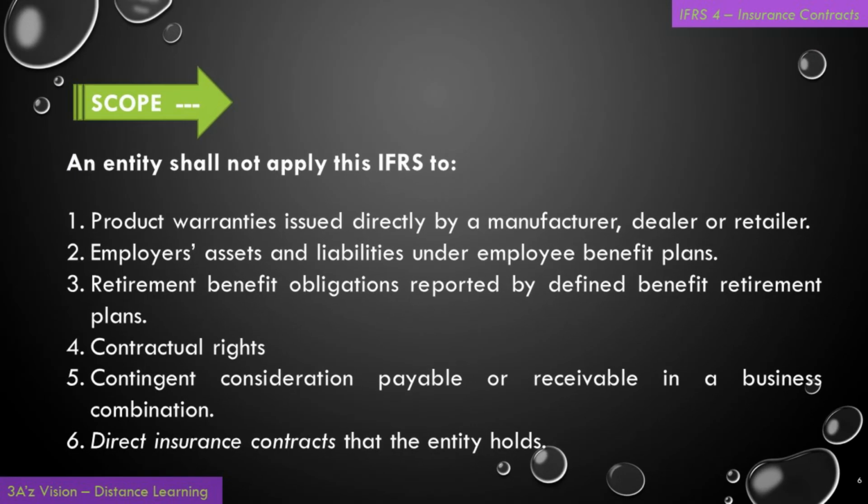An entity shall not apply this IFRS to: number 1, product warranties issued directly by a manufacturer, dealer, and retailer. Number 2, employers' assets and liabilities under employee benefit plans. Number 3, retirement benefit obligations reported by defined benefit retirement plans. Number 4, contractual rights. Number 5, contingent consideration payable or receivable in a business combination. And finally, number 6, direct insurance contracts that the entity holds.